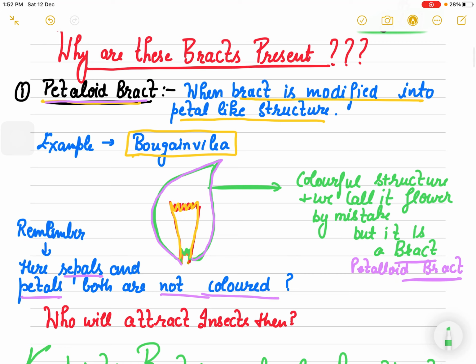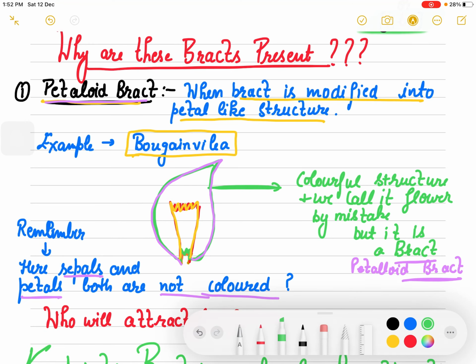Now the question which comes to mind is, why are these bracts present? अब अभी तक तो कैलिक्स था, करोला था. Now why do you need these extra words?